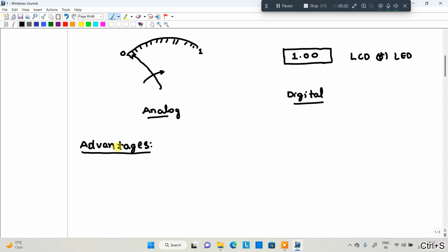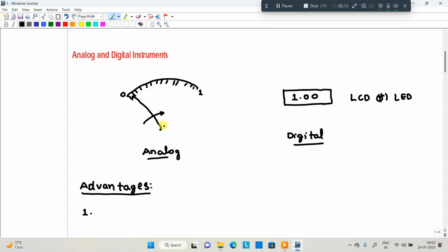The first one is easy readability. Easy readability means that, for example, in this case your pointer is deflecting from 0 to some position. It is 1, which means 0.1, 0.2, and so on up to 1.